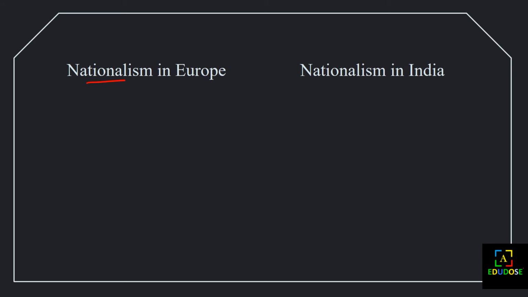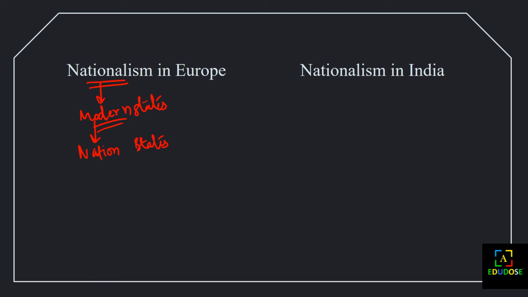In the nationalism in Europe, we have seen that there were modern states, and after nationalism these modern states were converted into nation states.